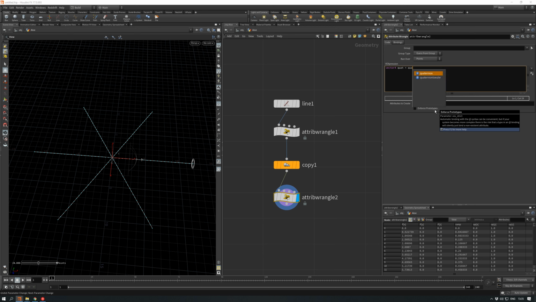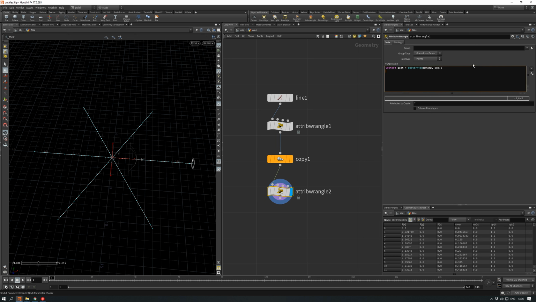Here we need to call a quaternion function and set some values here. First attribute is ramp, the amount, the angle, and the vector up. So we will be rotating around the up vector by this angle, ramp.